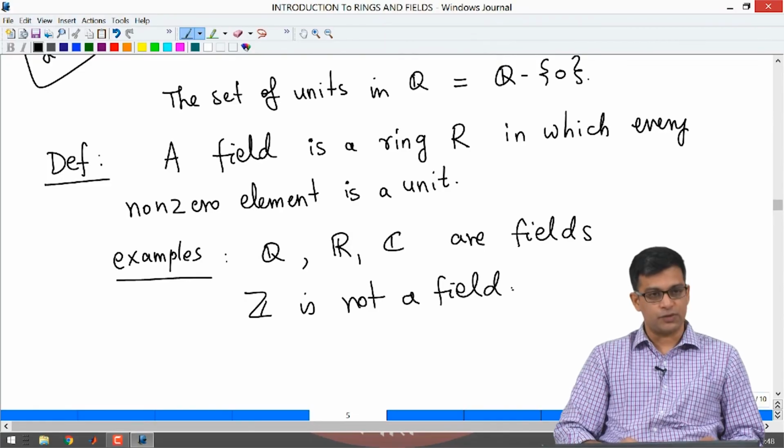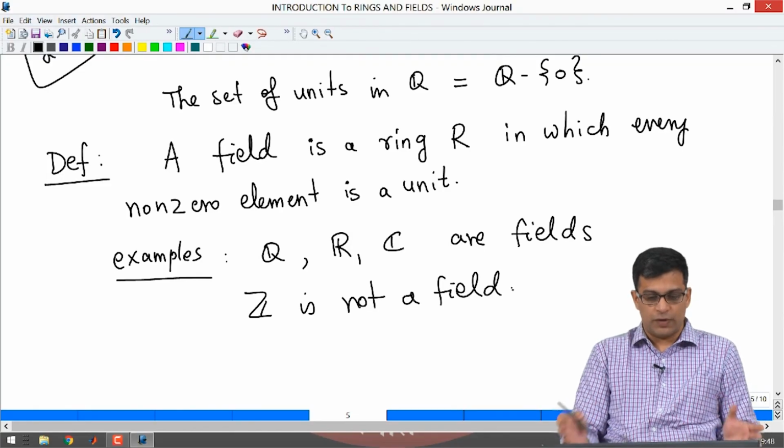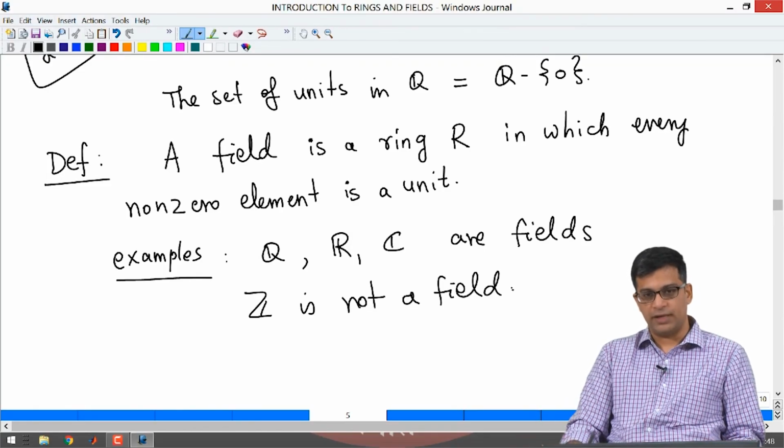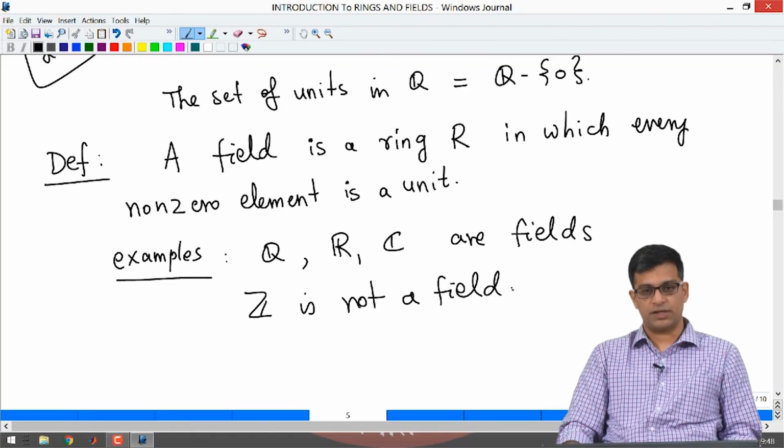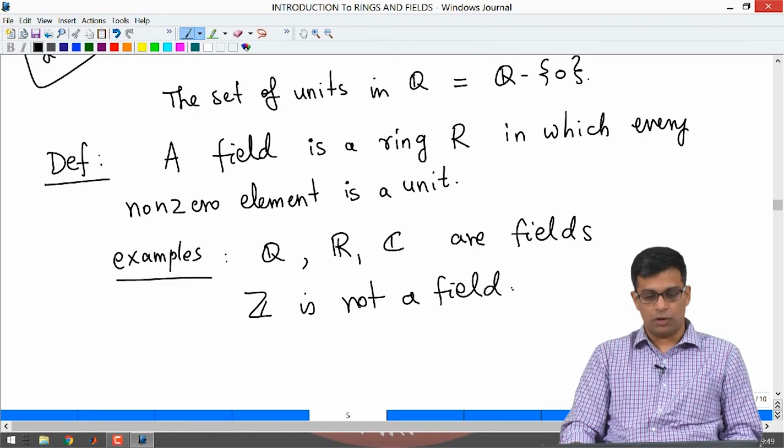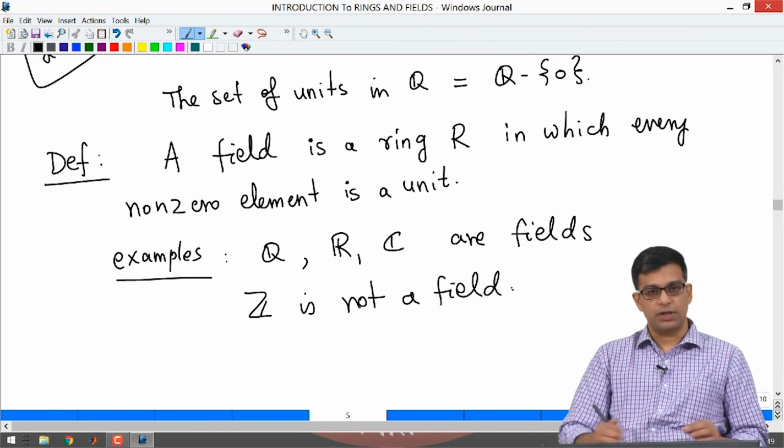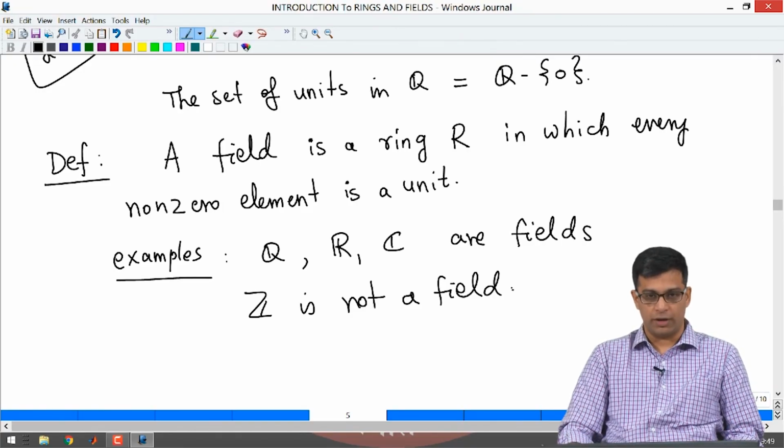Okay, so let me stop this video here. In this video we looked at more examples of rings, and I defined important objects called units, and I talked about fields which are special kinds of rings, and we looked at examples of fields. So, in the next video we will consider one of the most important classes of rings called polynomial rings. Thank you.